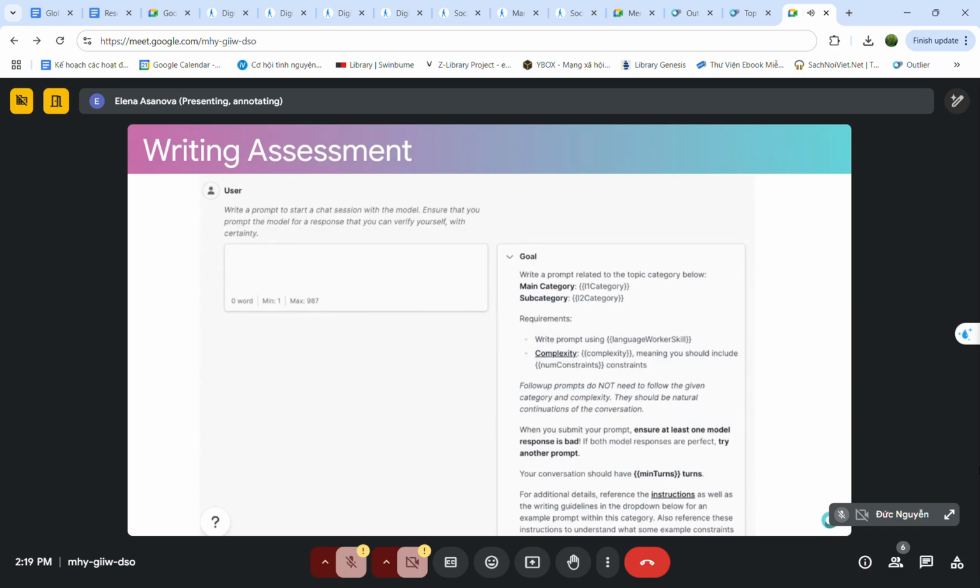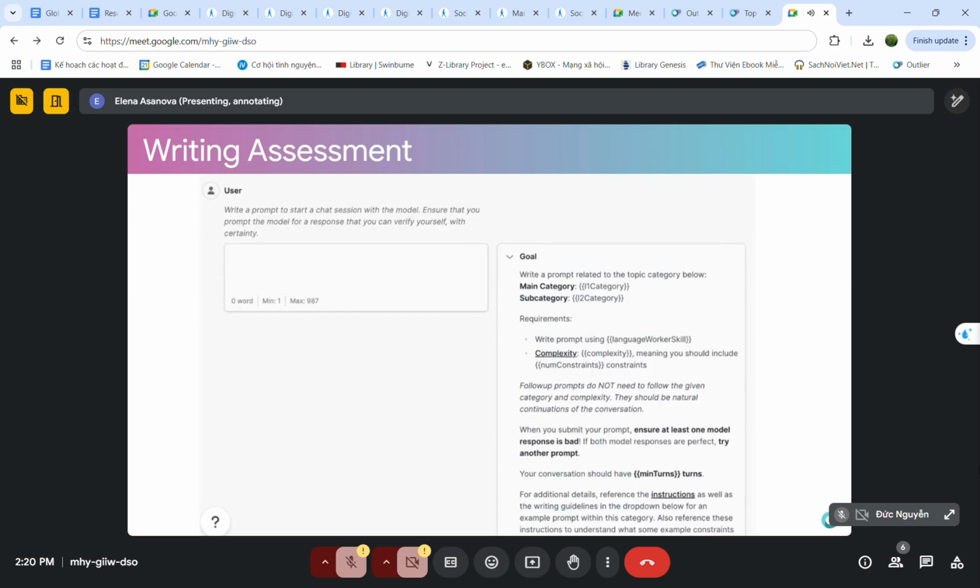Your task involves creating prompts, selecting the better response between two chatbot outputs, evaluating responses across several dimensions, and rewriting responses if necessary. Here are a few key things to remember when creating prompts. Prompts should be in your native language unless explicitly stated otherwise. Make sure the prompt is specific and aligned with the assigned category and complexity. The prompt should not include sensitive topics such as violence, illegal activities, or obscene content.